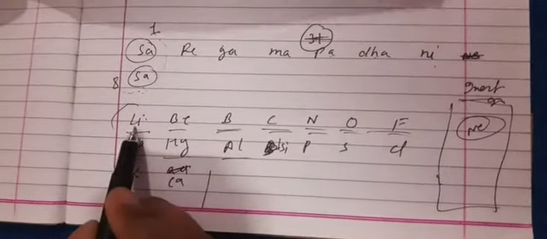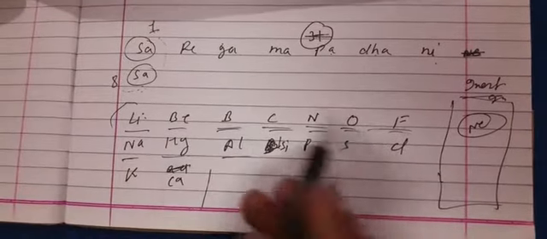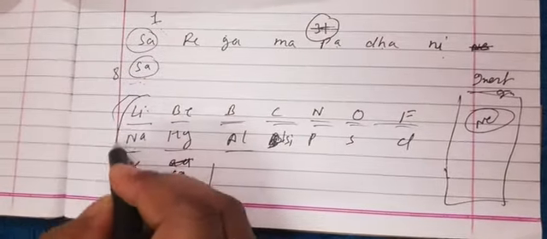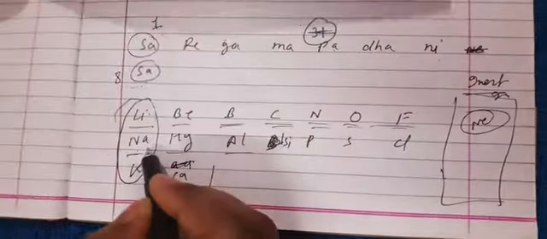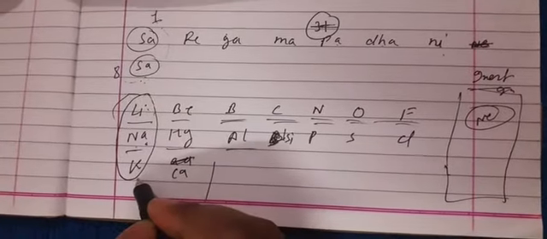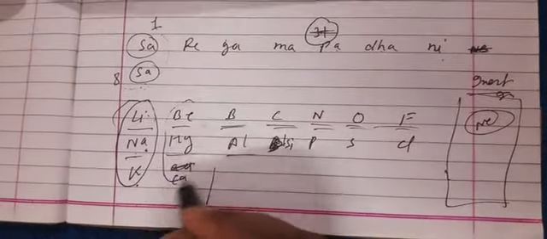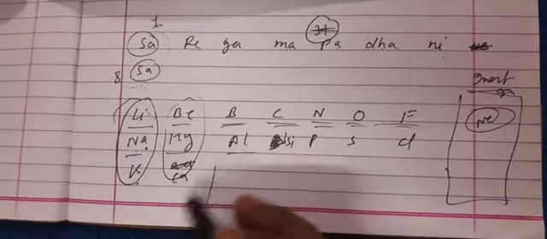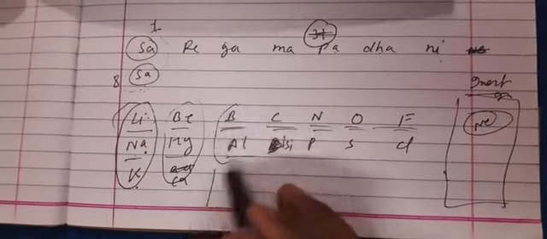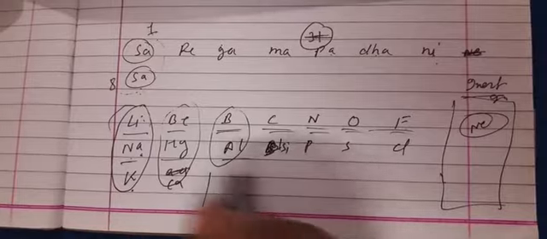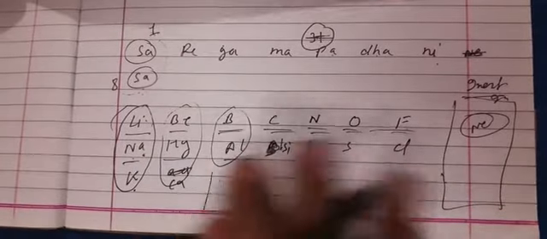The first element is this one: first, second, third, fourth, fifth, sixth, seventh, eighth. Yes, we know that the properties of lithium and sodium are similar. Sodium and potassium are similar. Similarly, you have seen that beryllium, magnesium, calcium have similar properties. Boron, aluminum, their properties are similar. According to this, it is okay.